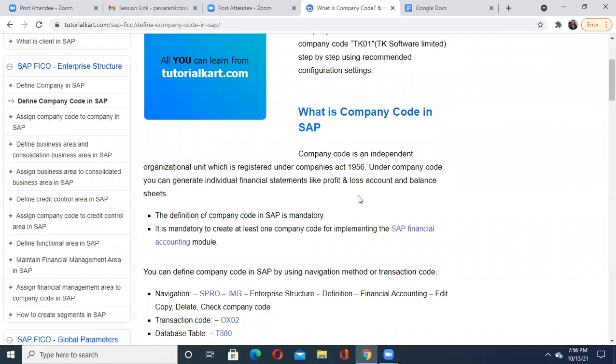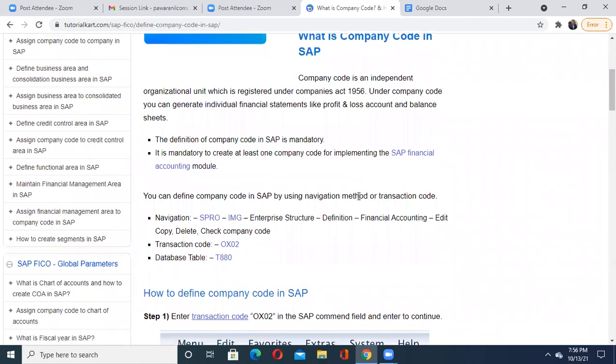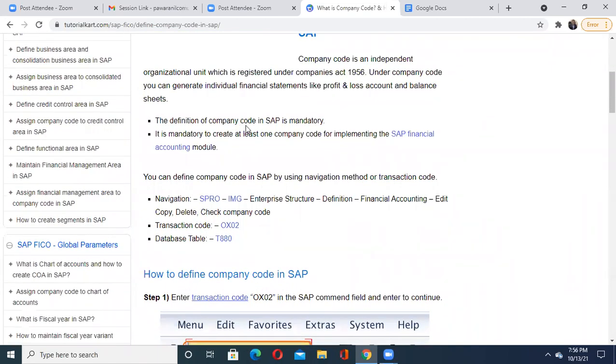My dear students, just studying is not enough. You should know what the different associated components are. Here, they have given the Companies Act 1956. But my question to all of you, have you tried to find out exactly what the Companies Act 1956 is? You will get more and more details about it. What is important when you define a plant is that the definition of a company code in SAP is mandatory. Without a company code, you cannot do any material management operations with respect to that company.